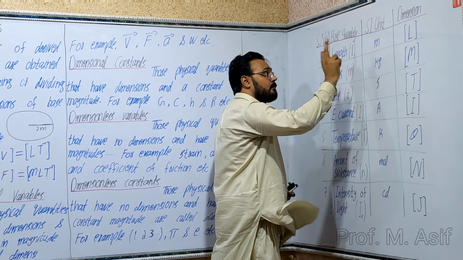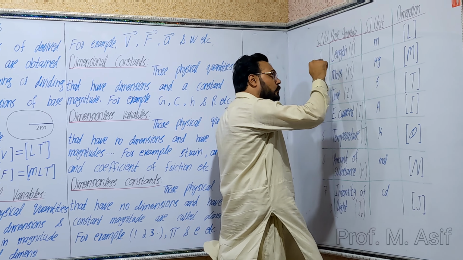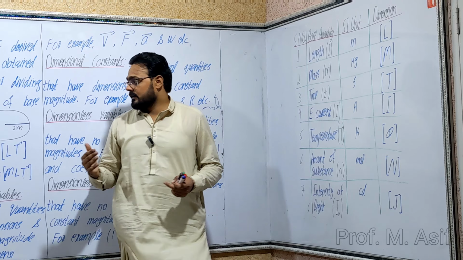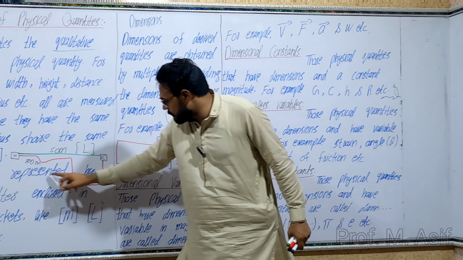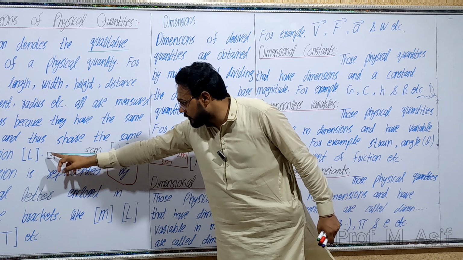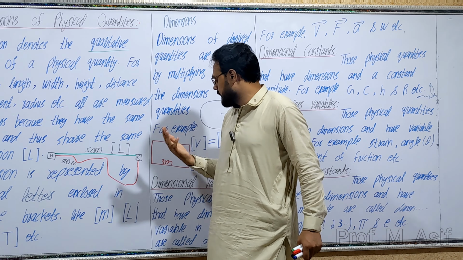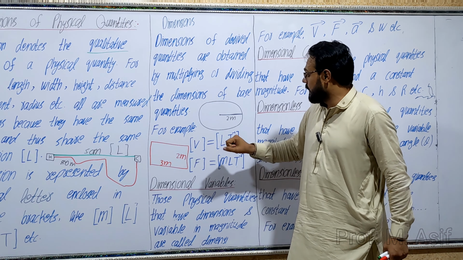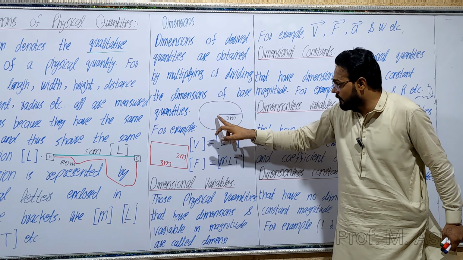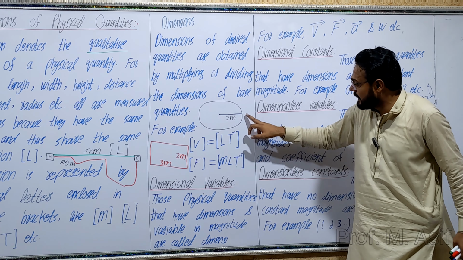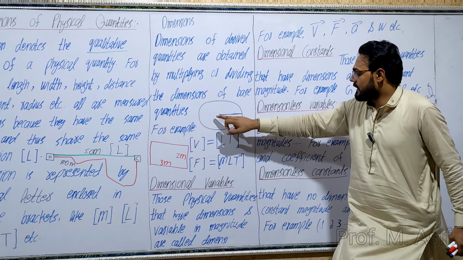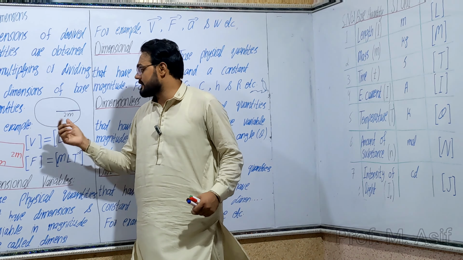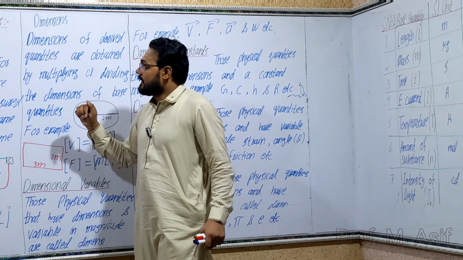The unit of length is meter. Distance is the length from home to college. Displacement is the shortest length from home to college. Width is also a length from this point to this point. Radius is also a length from the center of the circle to the circumference. So they all have the same qualitative nature and the same unit, meter.